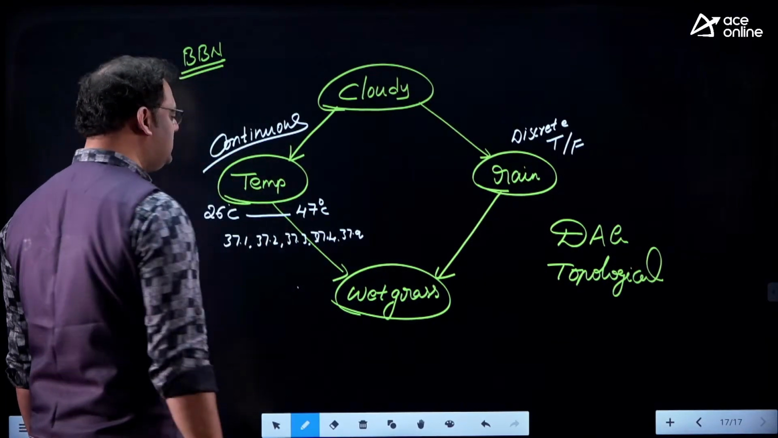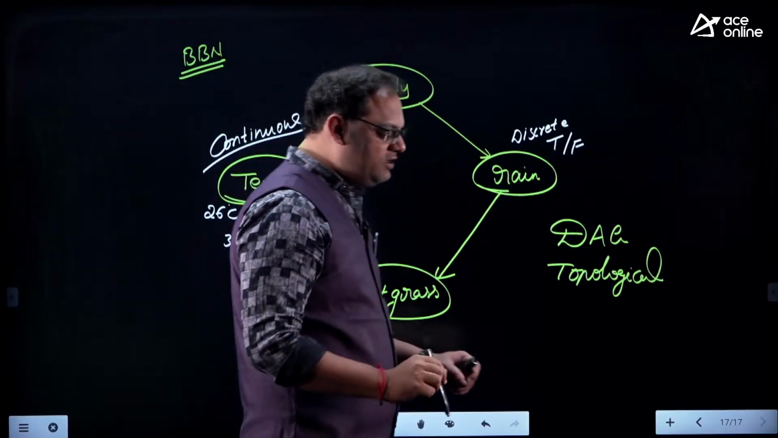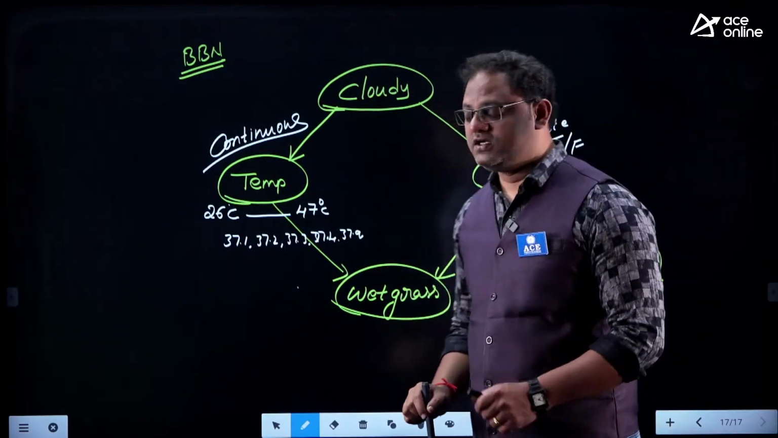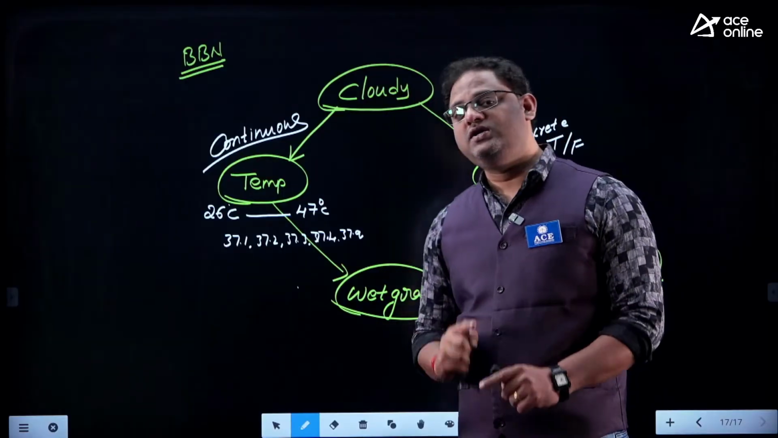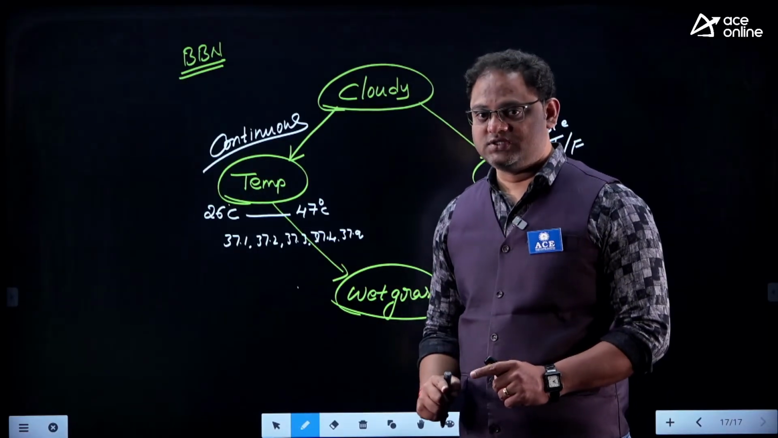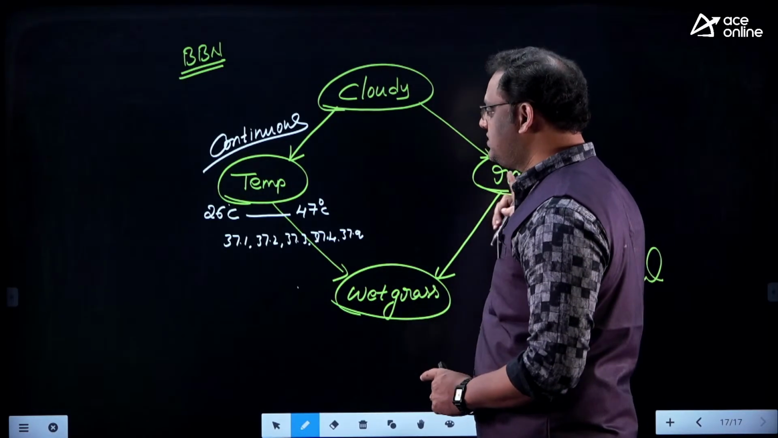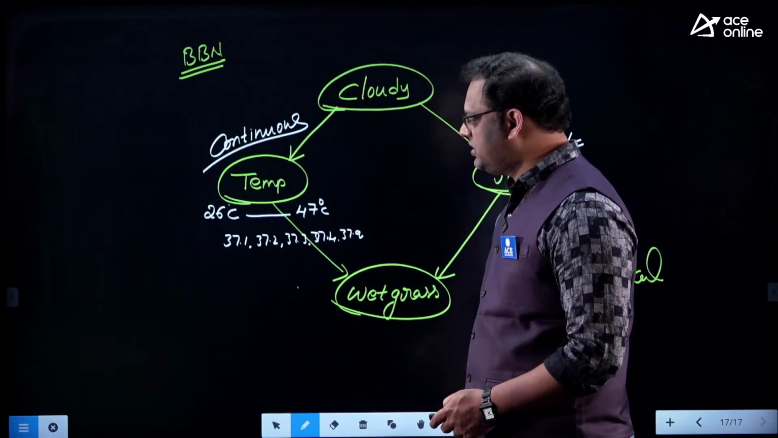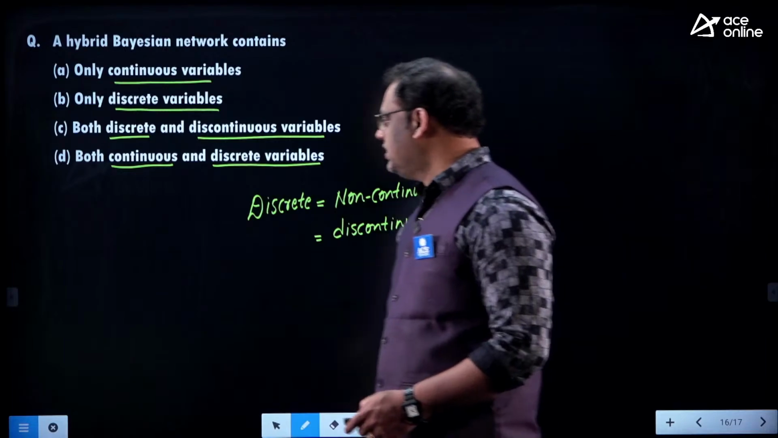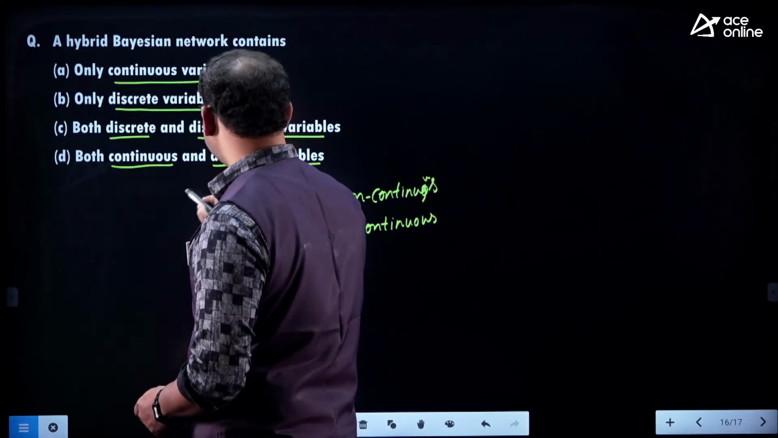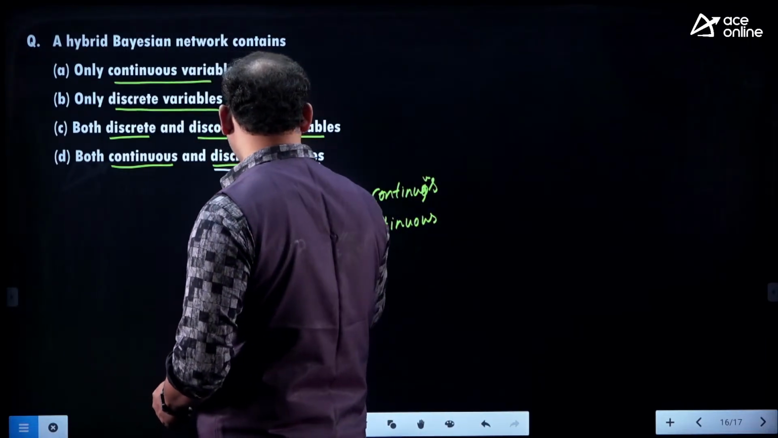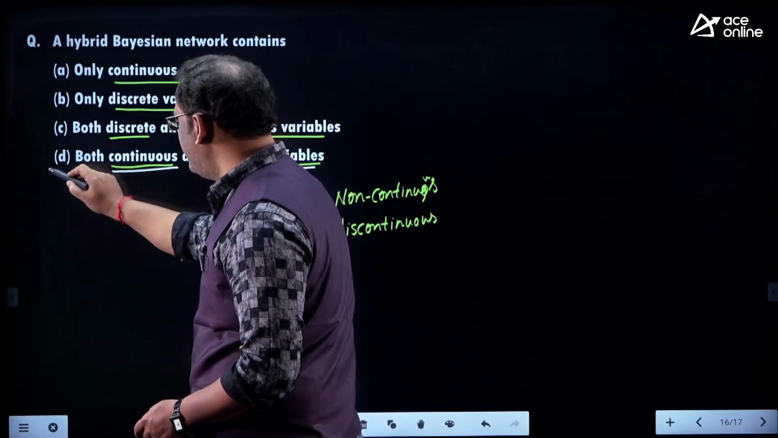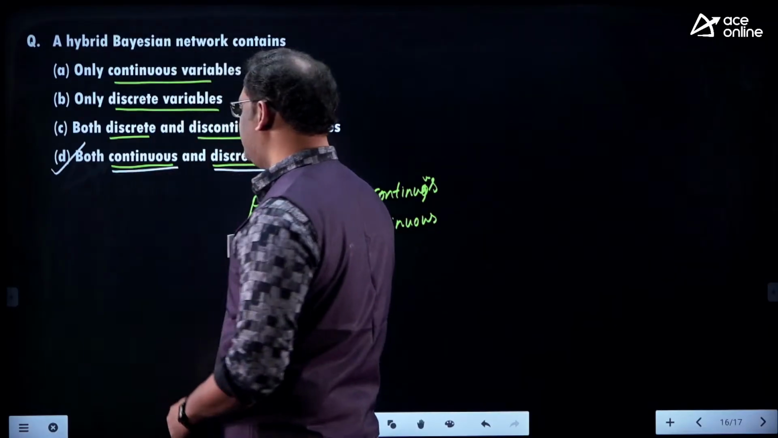And my conclusion comes to, if the given network is a hybrid network, a hybrid Bayesian belief network, it consists of both continuous and non-continuous variables, or you can say discrete and continuous variables. And coming to the conclusion, let me go with the last option. It contains discrete variables and also continuous variables. Both it can. Option D is the correct one.